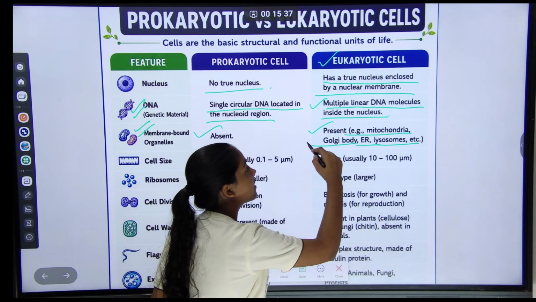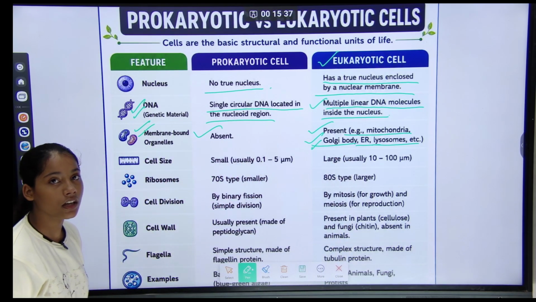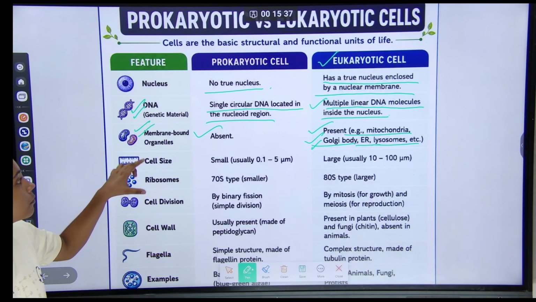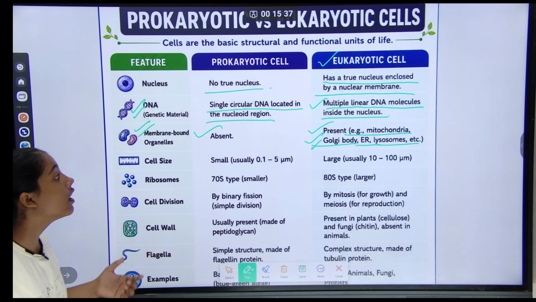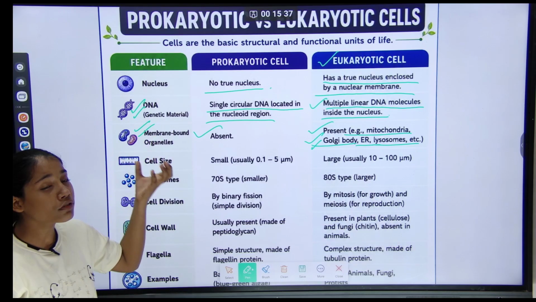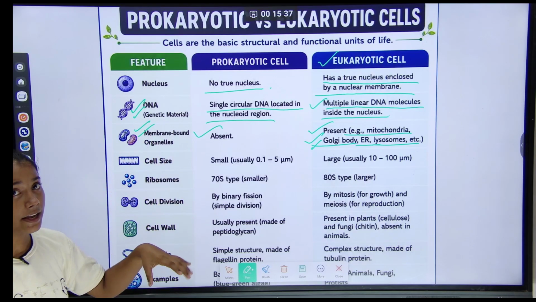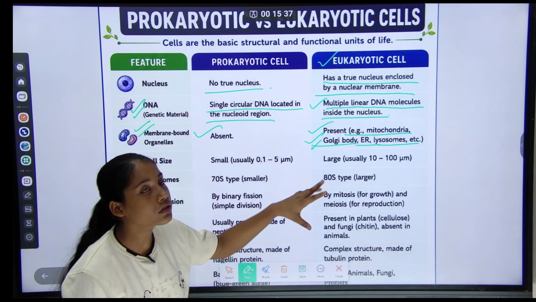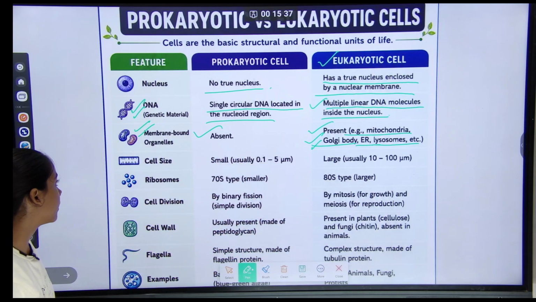So these are some examples of eukaryotic membrane bound organelles, understood. In prokaryotic cells they are absent, and in eukaryotic cells they are present.